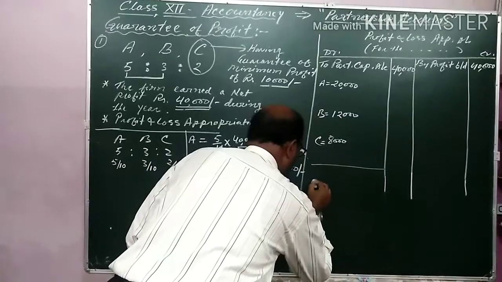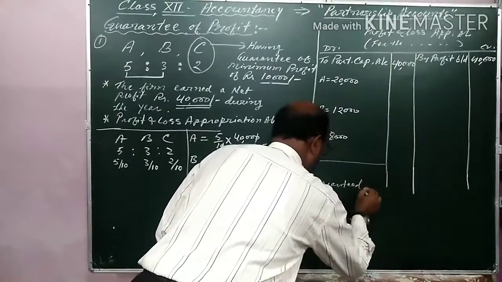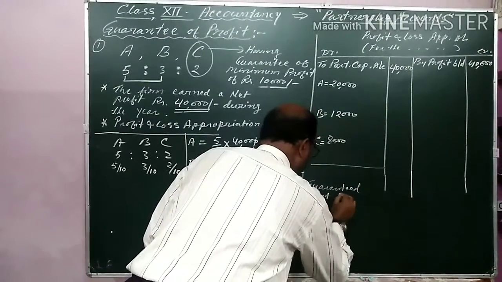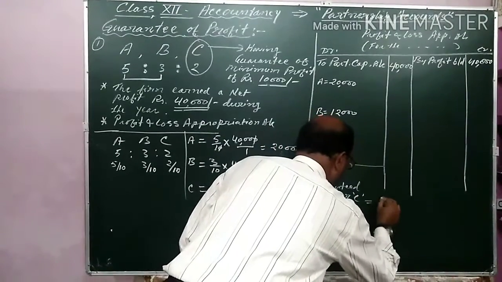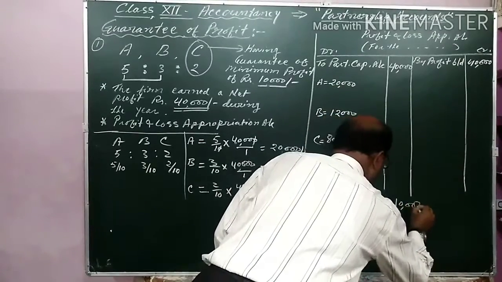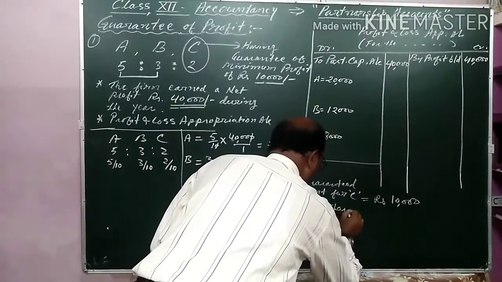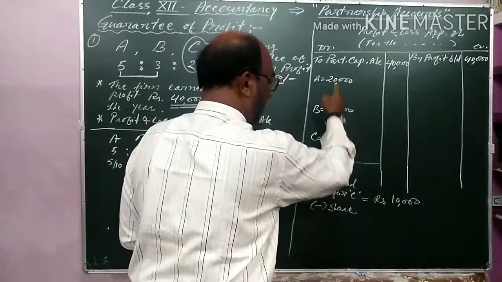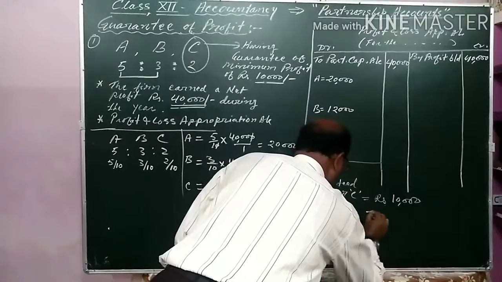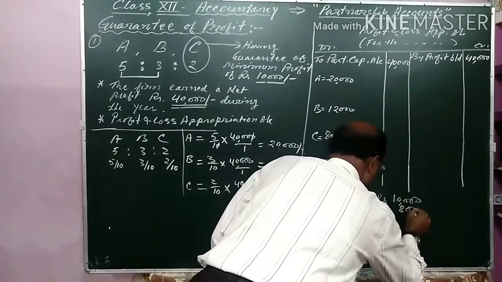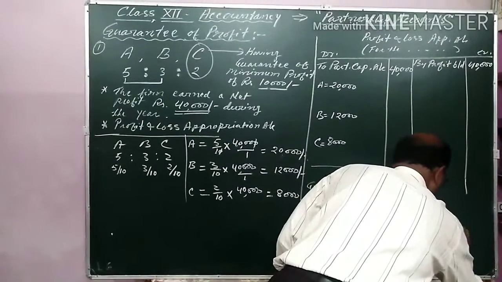Guaranteed amount for C is equal to rupees 10,000, and here I am subtracting the share which he has already received, minus share of C, that is rupees 8,000. This 2,000 is the deficiency.